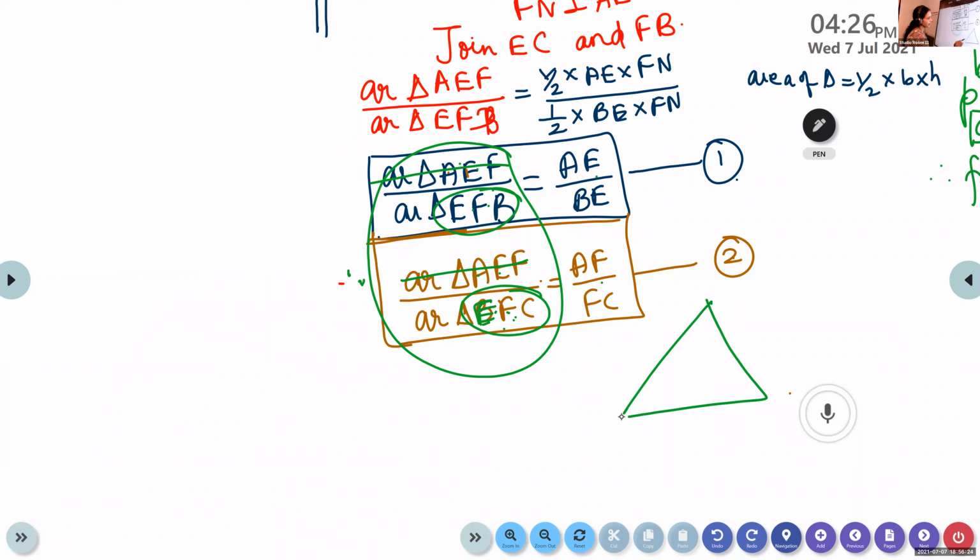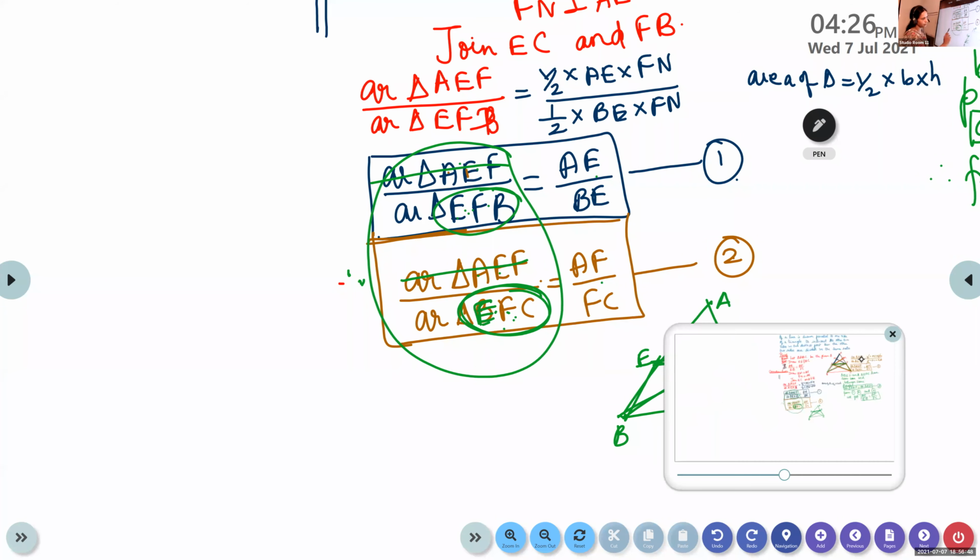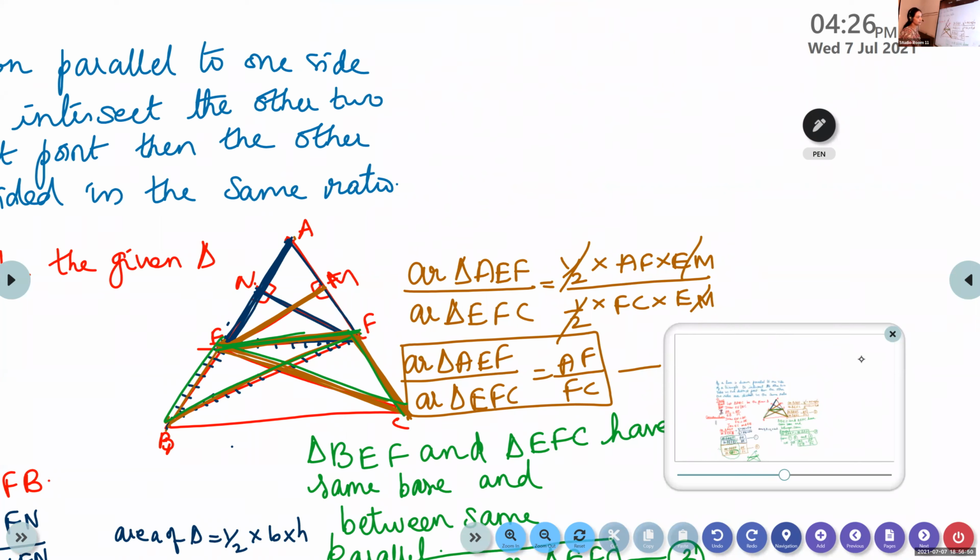In the figure A, B, C, EF is the line. So which are the two triangles you will get here? BEF is one triangle. That is the first one here. And next is EFC. In the second one, it is EFC. So this one, no need to write. This is for your understanding only. Equation 2 we already wrote there. Here and all this is EFC. It is AF by FC.